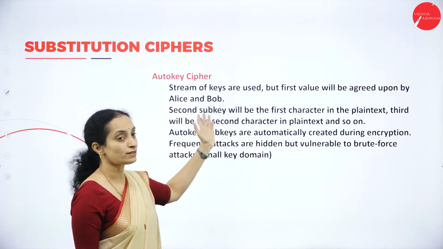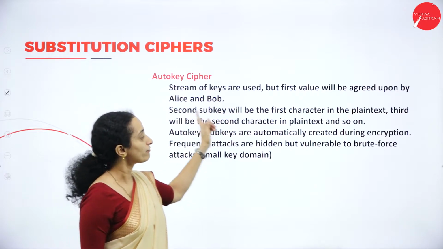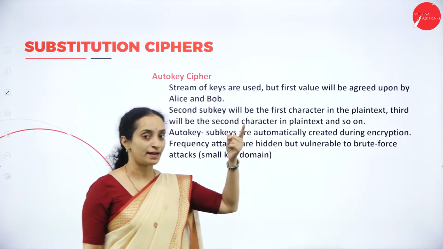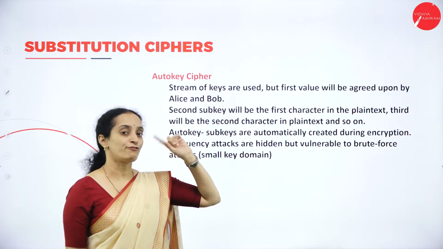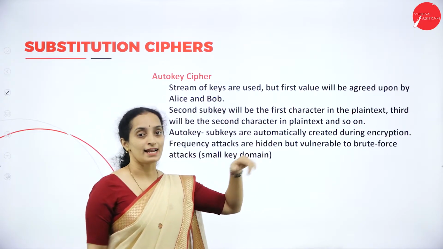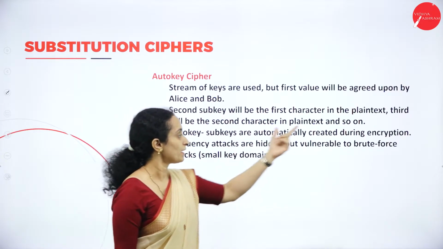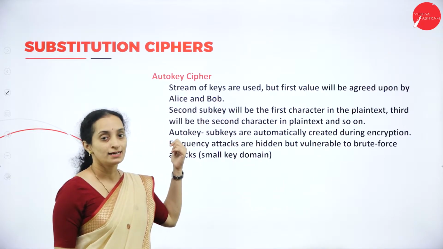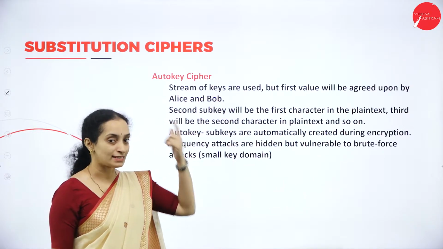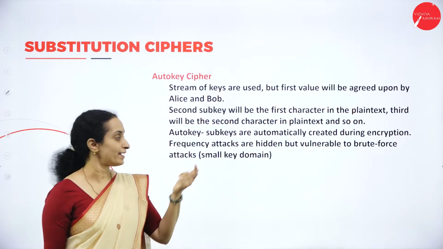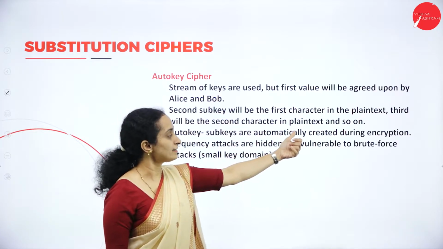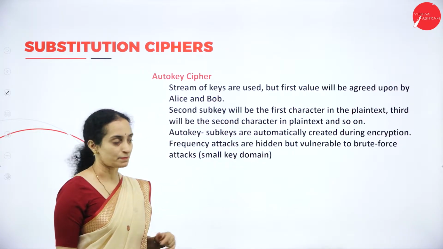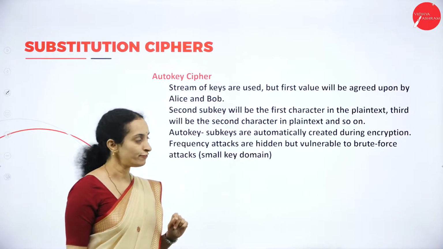For example, the second subkey will be the integer value of the first character in the plain text. The integer value of the second character in the plain text will be taken as the third subkey in the set of keys.